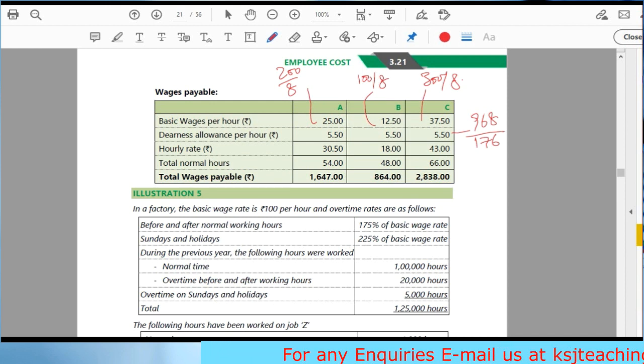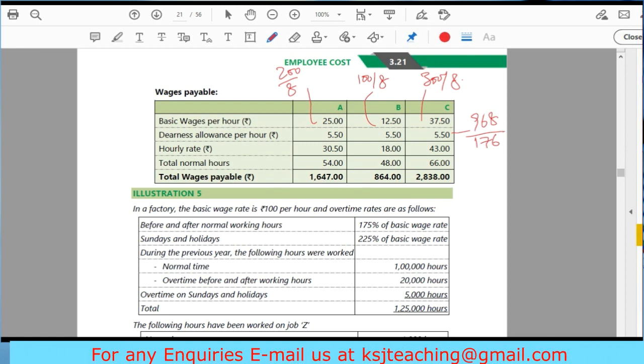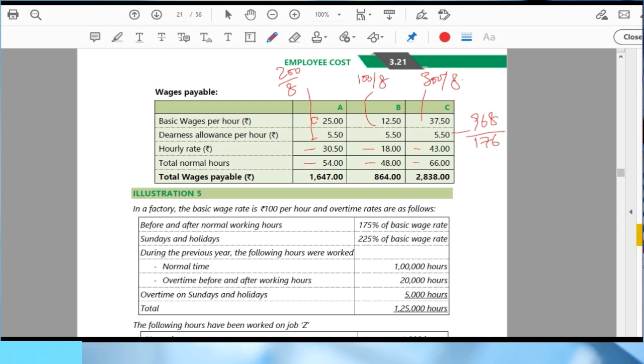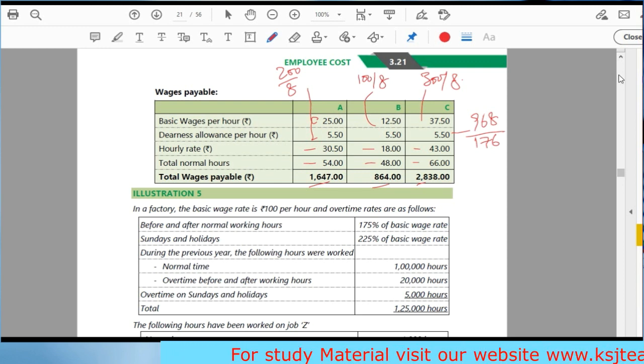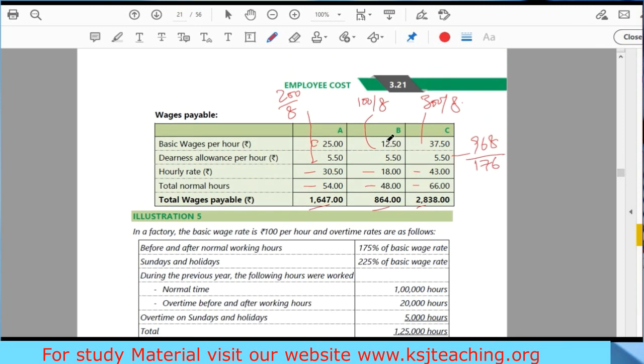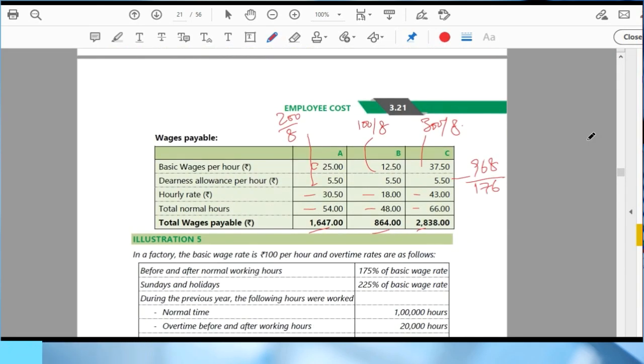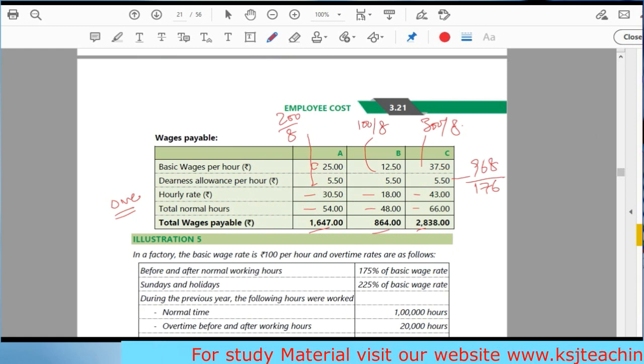What is the hourly rate? This is the hourly rate combined, right? Total normal hours 54, 48 and 66. So the total wages payable is this. Clear? So this is the hourly rate. Now, in the examination, if you don't want to convert this, then you will take overtime hours, and here you will write overtime hours and double the hourly rate. Whatever the hourly rate is, you will multiply it with 2.